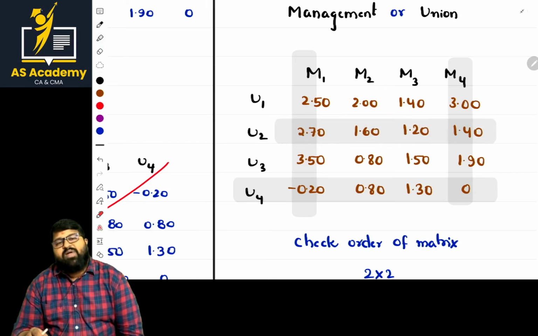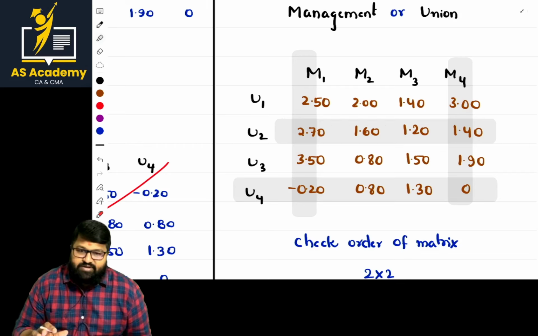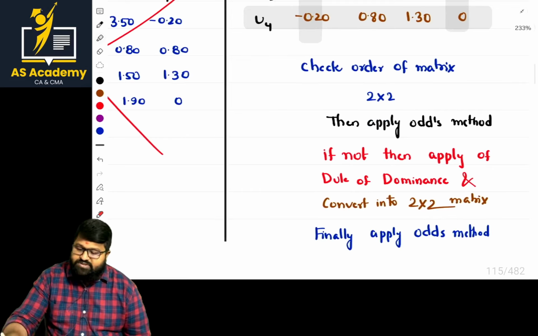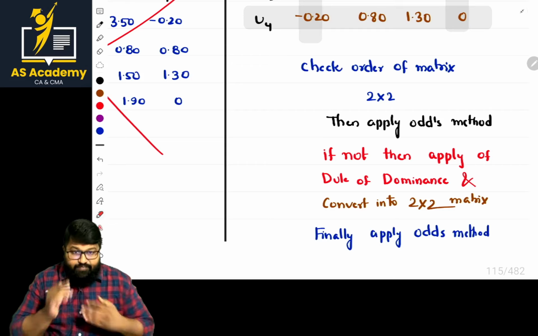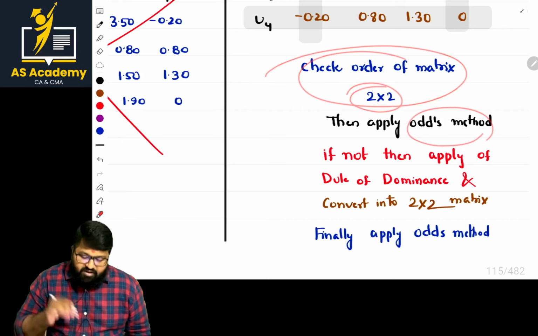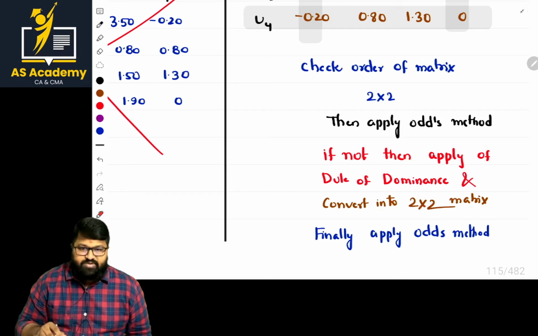Now, is the order of the matrix 2 by 2? Yes, sir. Order of matrix is 2 by 2. It's a very happy moment. The same thing has been mentioned by me in the form of steps. So now I will explain step by step. Listen carefully. Check the order of a matrix. Is it 2 by 2? Then apply the odds method. If not, apply the rule of dominance and convert it into 2 by 2. Finally, apply the odds method. That's the basic form.